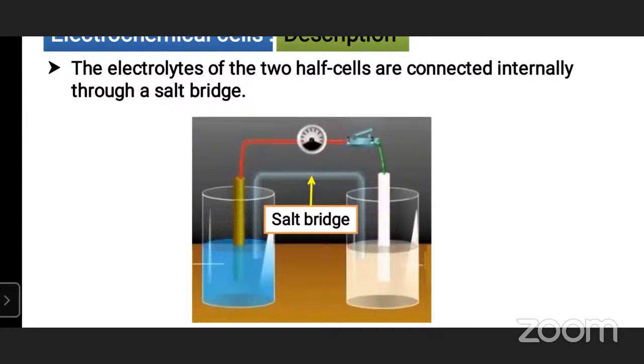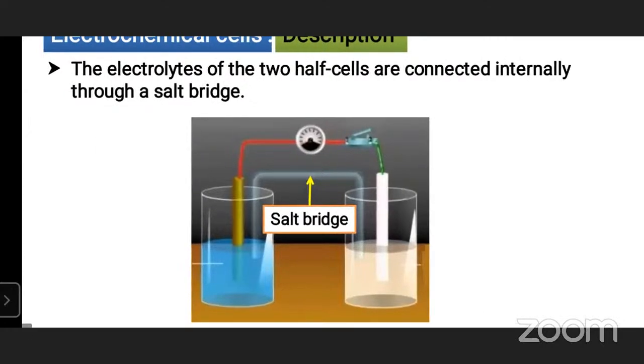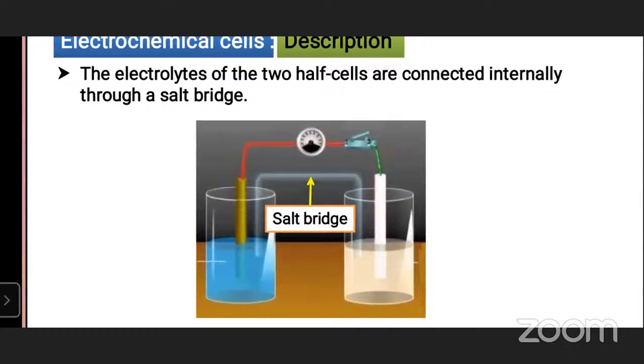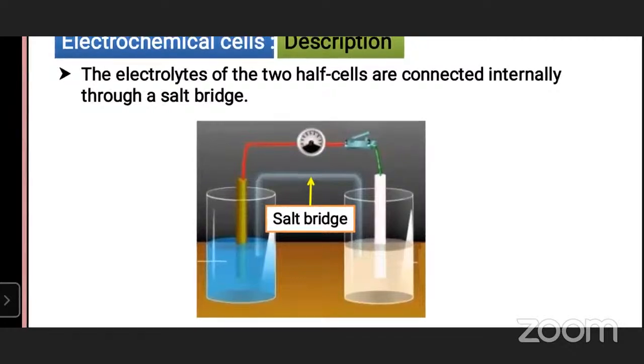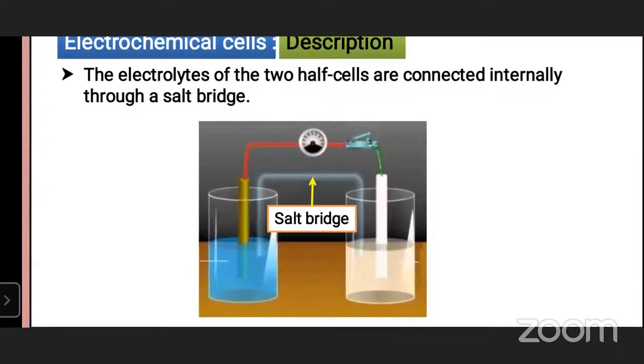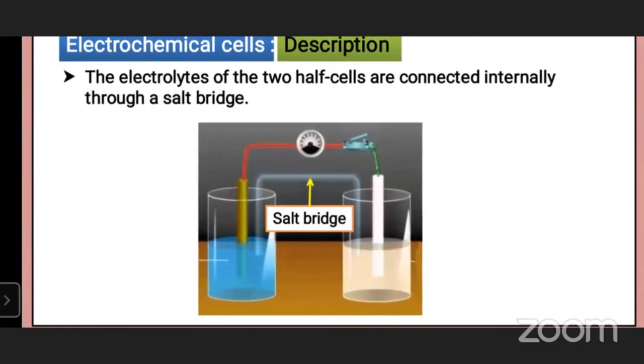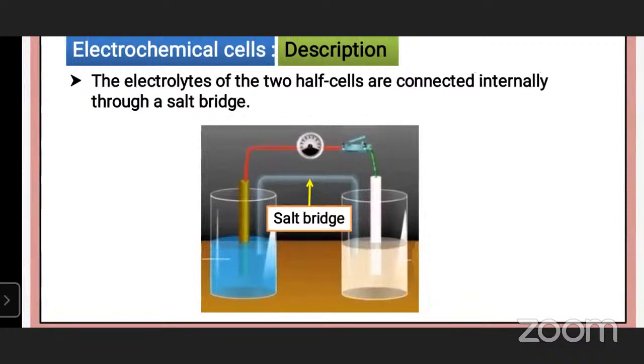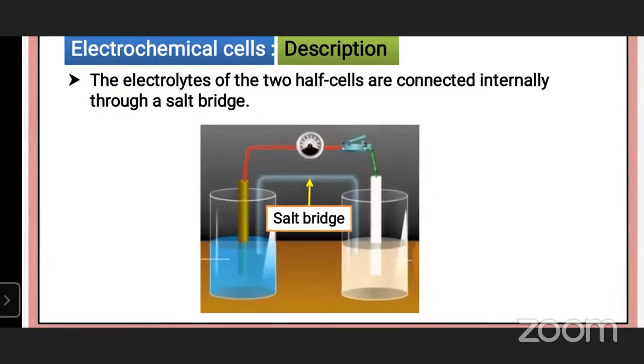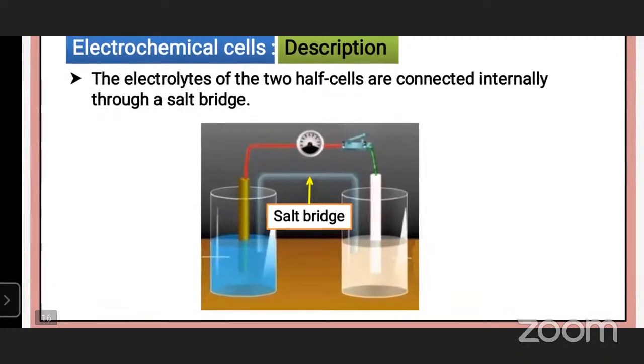The salt bridge plays a very good role in the galvanic cell because it closes the circuit of the cell. It prevents the accumulation of the corresponding anion in the cathodic half cell and cation in the anodic half cell. The salt bridge allows only ions to pass through, but not the solution. These are the major roles of the salt bridge in a galvanic cell.